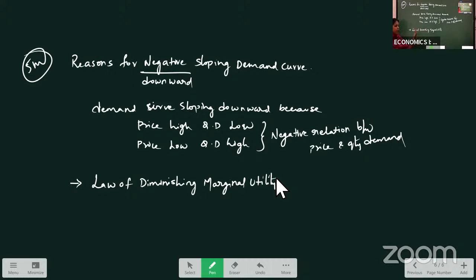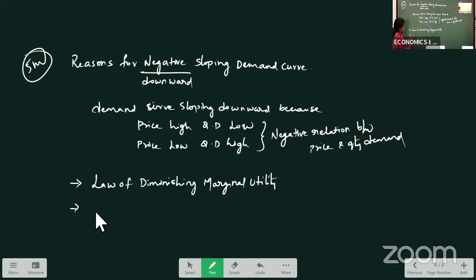So when our satisfaction is decreasing, if the price of the commodity increases, why would we buy more quantity? We reduce the demand also. Because when our marginal utility is decreasing, if price increases, demand for the commodity also decreases. When my satisfaction is decreasing, why would I buy the product at a high price? I will not buy because I'm getting very little satisfaction from that. So this is also one reason for the downward sloping demand curve.